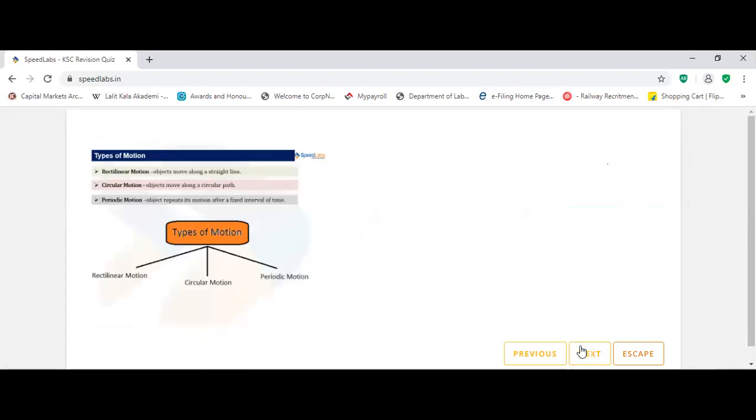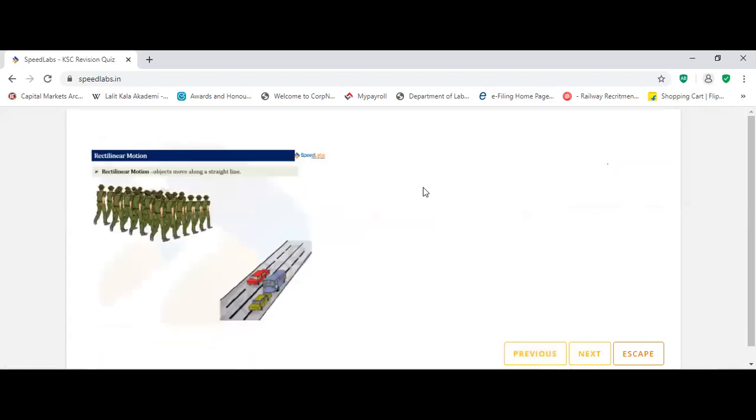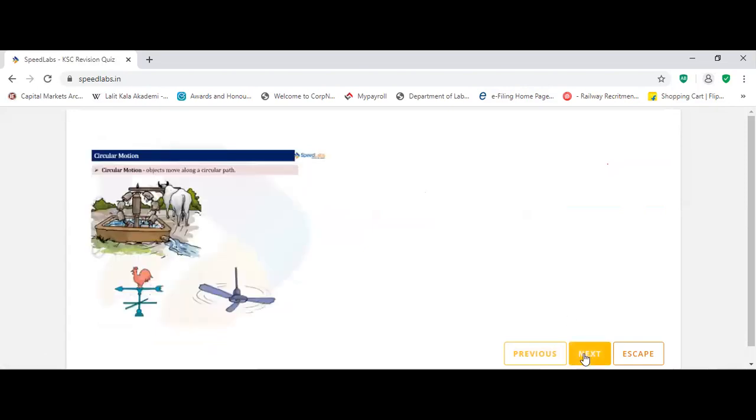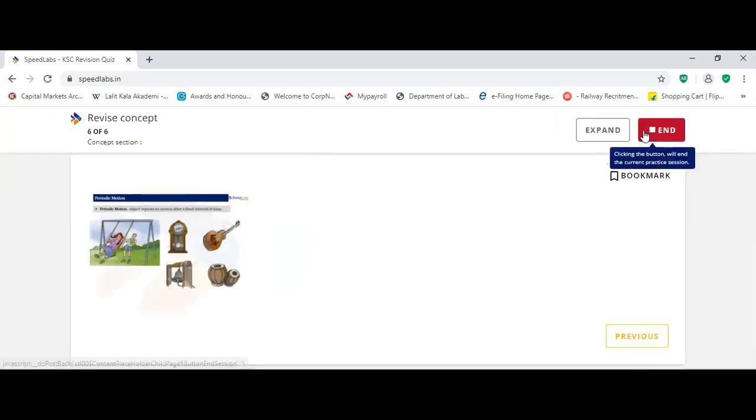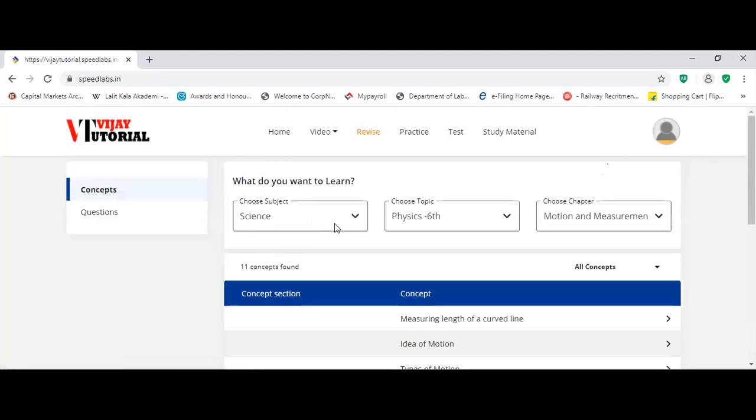Types of motion: rectilinear motion, circular motion, periodic motion. In between, I will keep providing the concepts. Now you have to utilize this time. This is summer vacation time, right? So you should utilize this time. This is very, very important, and you should study at least 2 to 3 hours. So this is about the revision section.